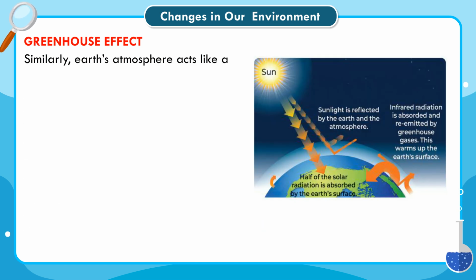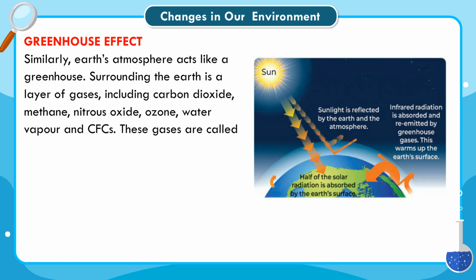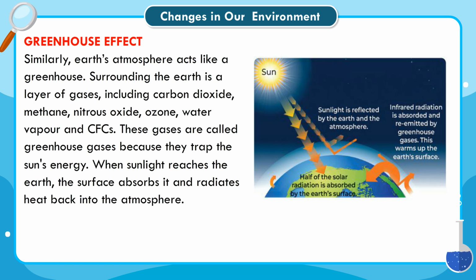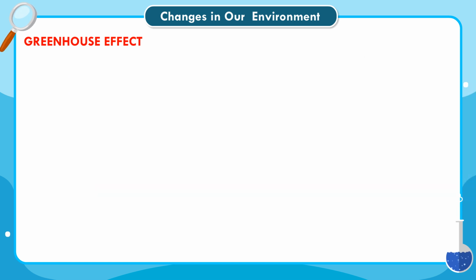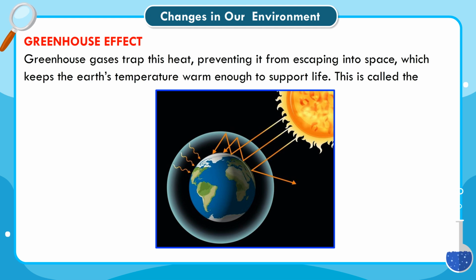Similarly, Earth's atmosphere acts like a greenhouse. Surrounding the Earth is a layer of gases, including carbon dioxide, methane, nitrous oxide, ozone, water vapor and CFCs. These gases are called greenhouse gases because they trap the sun's energy. When sunlight reaches the Earth, the surface absorbs it and radiates heat back into the atmosphere. Greenhouse gases trap this heat, preventing it from escaping into space, which keeps the Earth's temperature warm enough to support life. This is called the greenhouse effect.